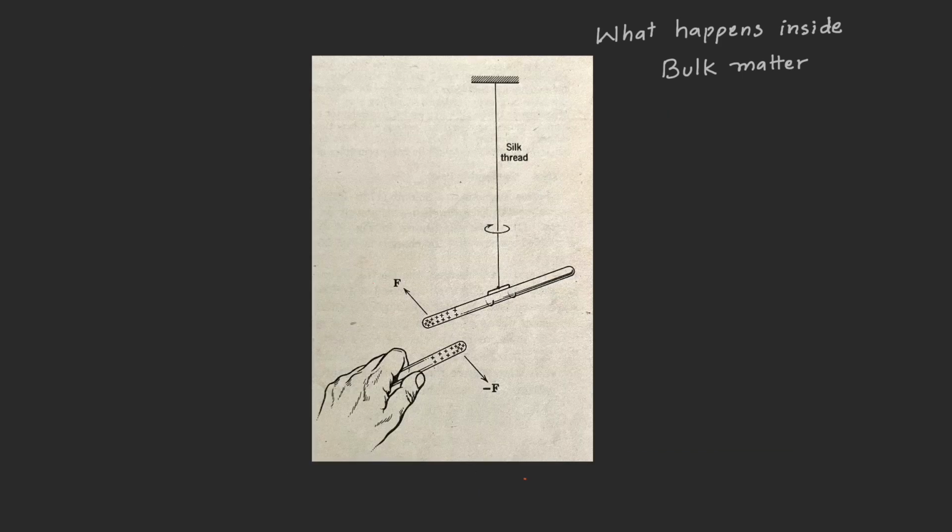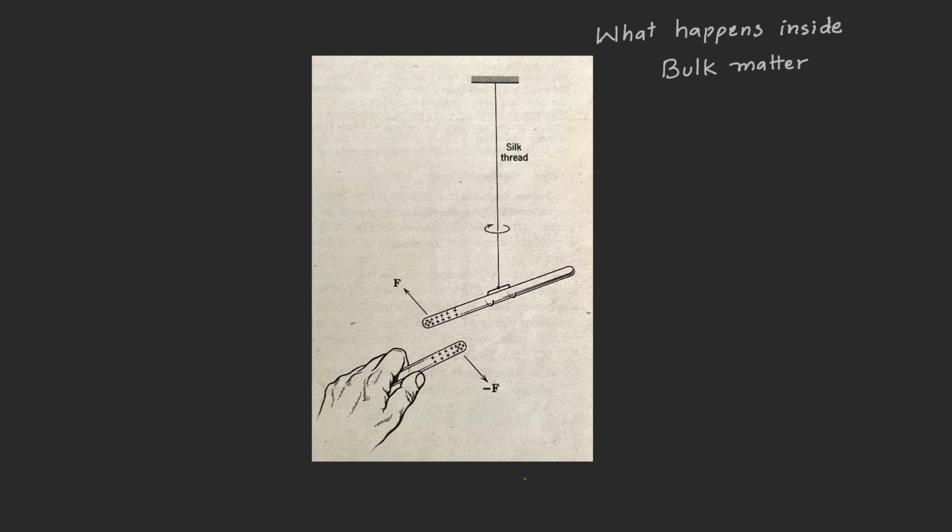Let's revisit the image of this experiment. In this experiment, there are two glass rods. One is handheld and one is hanging with the help of a silk thread. When these glass rods are rubbed with wool or silk cloth, they get charged. And when they are brought near, they experience repulsive force. This is possible because both glass rods are charged and the charges are of a similar nature, and these are positive charges.